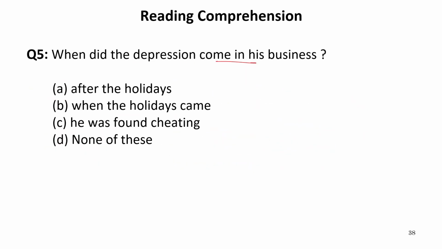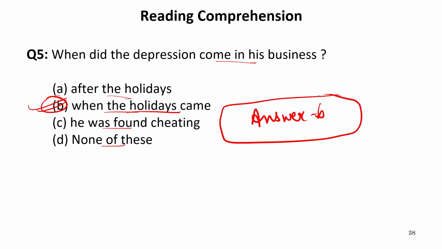Now let's get back to the options. After the holidays, when the holidays came, he was found cheating, none of these. Obviously it is B, that is when the holidays came. So this passage was very, very easy. Our answer is B. All the answers of the questions are directly given in the passage. So these types of passages are very easy to do, and anyone can do them.